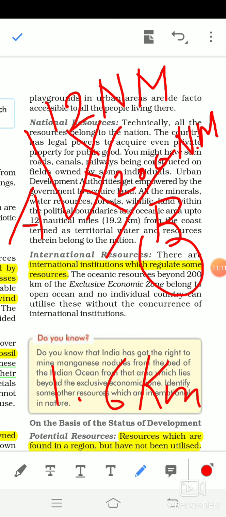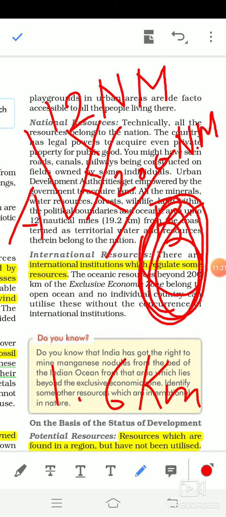In that area no restriction is there. Whatever resource is available in this area is known as international resource. Here in the open ocean, any country can do any search, any resource they can exploit. Clear? So I think this concept is clear to you.